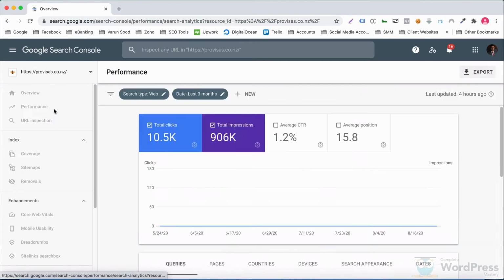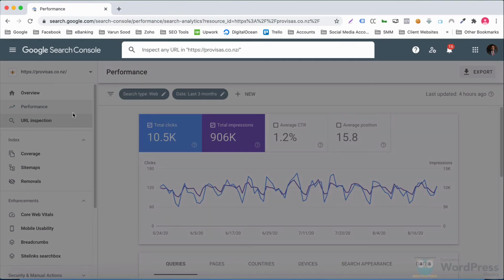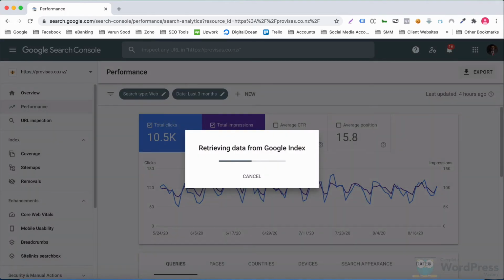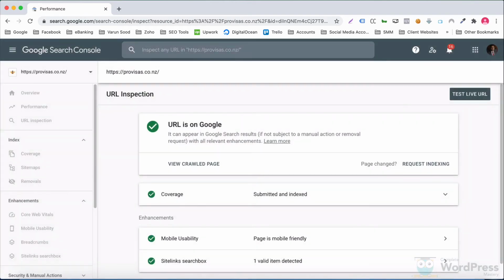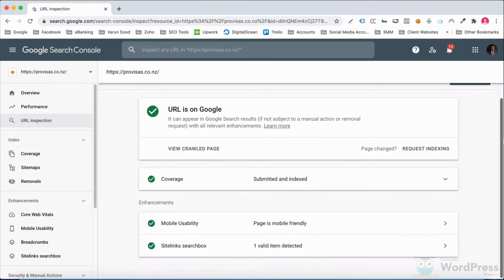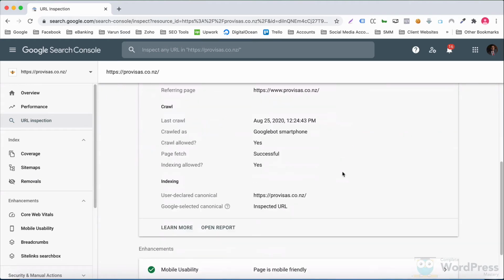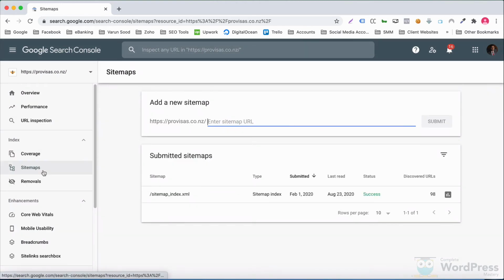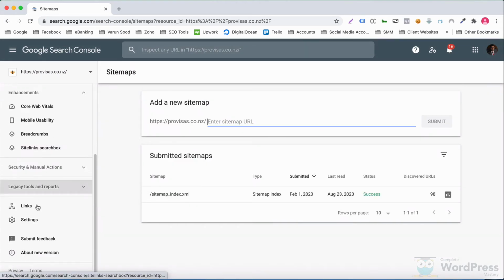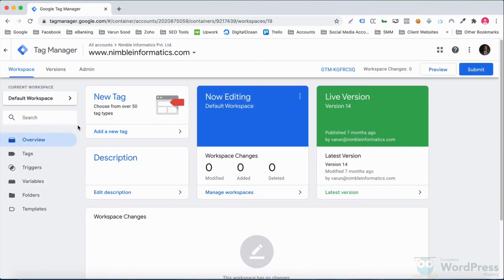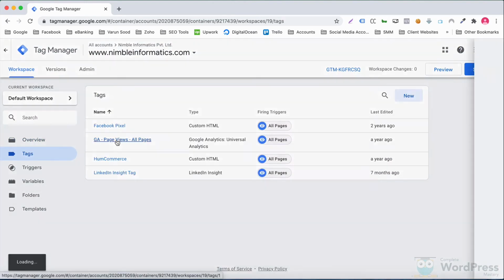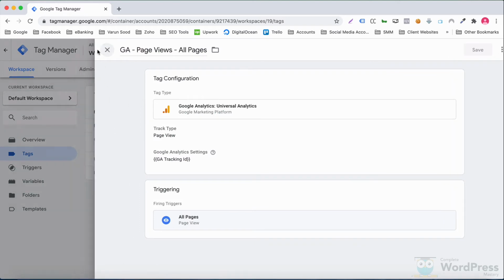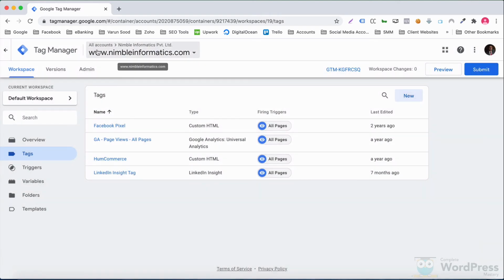SEO is an important aspect of every website. You'll learn how to set up Google Search Console, which is your website's interface with Google. I'll teach you how to configure the most important settings and to analyze several different pieces of data provided by Google. We'll then move on to Google Tag Manager, which allows you to manage all of your website tags without editing code. We'll set up several scripts on our website through Google Tag Manager.